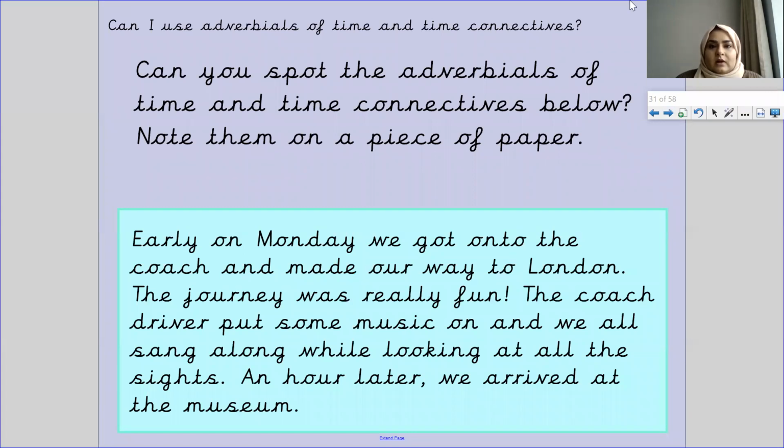Now, can you spot the adverbials of time and time connectives below? Note them on a piece of paper or on your mini whiteboard. Pause the video now and complete this activity for me.